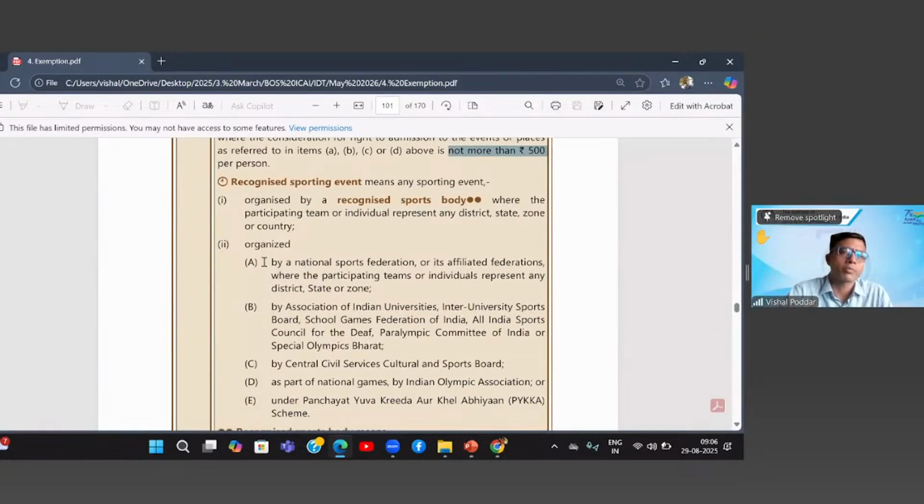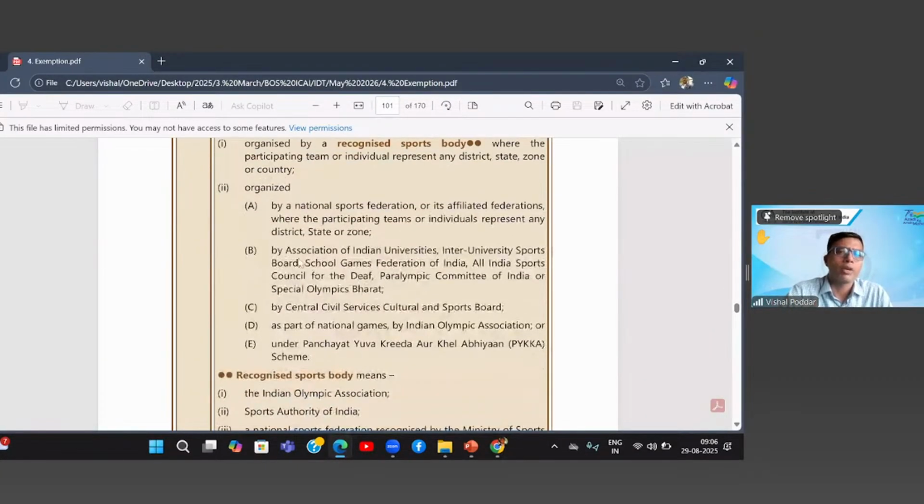Now, what is a recognized sporting event? Again, a sporting event organized by one of these bodies. If you remember, the same list is there even in sponsorship.